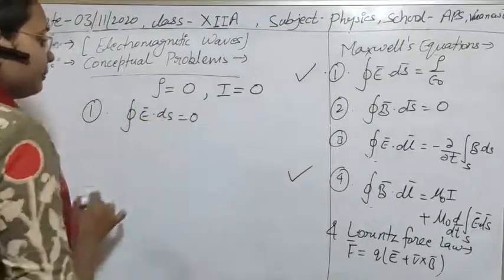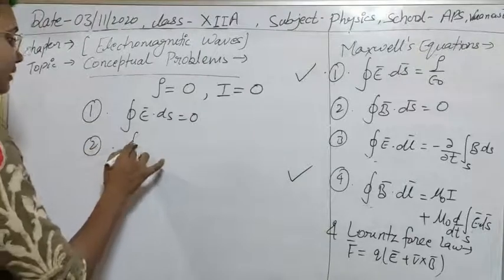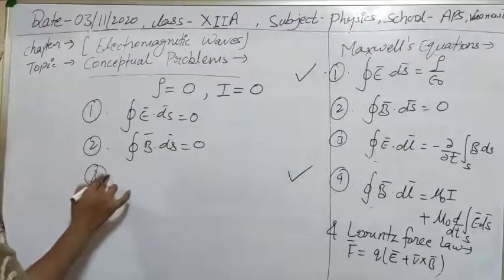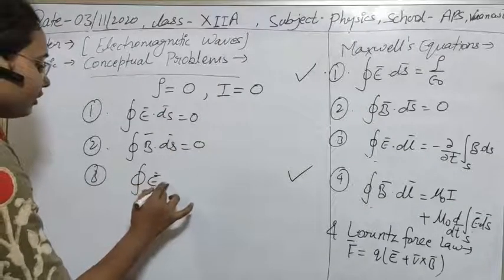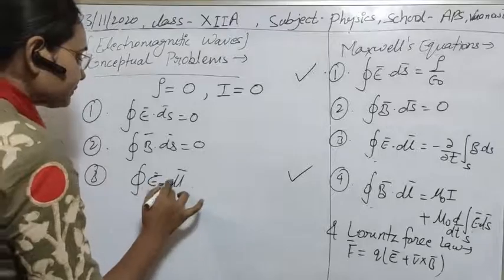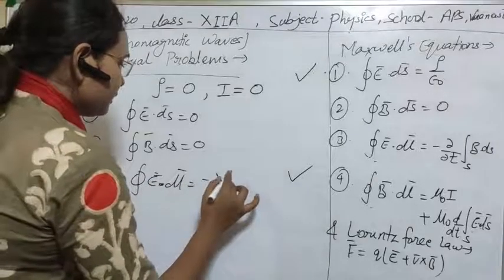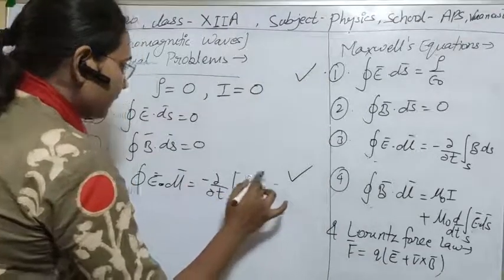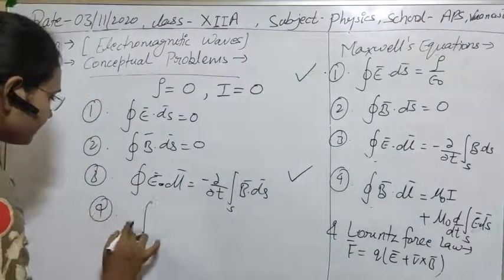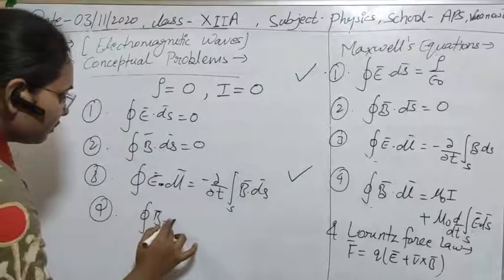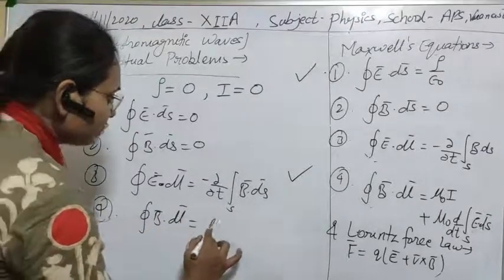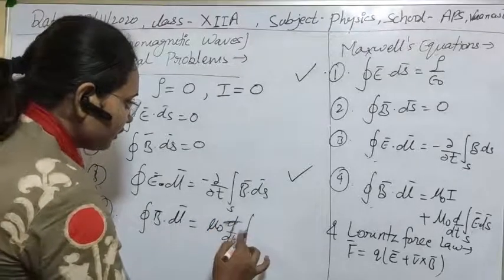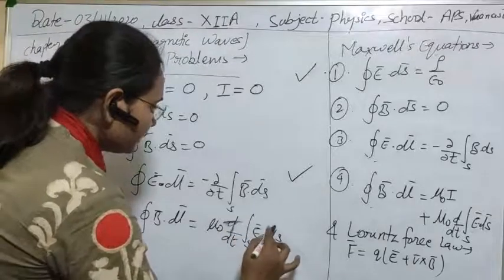So finally the Maxwell equations will be: first, the integral of E dot dS will be 0. Second, the integral of B dot dS will be 0. Third, the integral of E dot dl equals minus d by dt of the surface integral of B dot dS. And the fourth equation is the integral of B dot dl equals mu 0 d by dt of the surface integral of E dot dS.